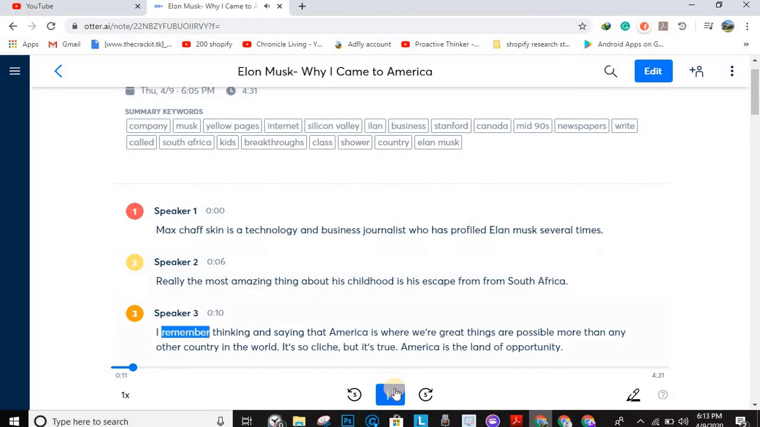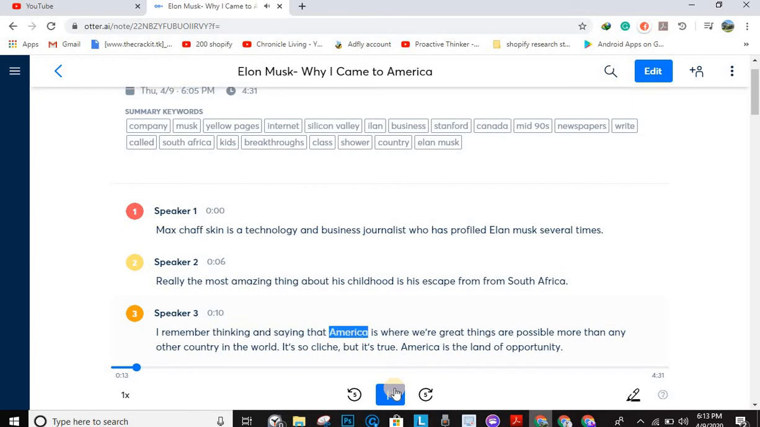And as you can see, guys, it also separates the speaker, so it automatically recognizes the speaker and puts each speaker in a different category, like speaker 1, speaker 2, speaker 3.